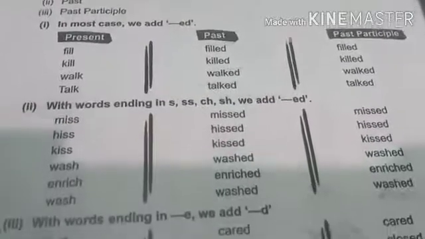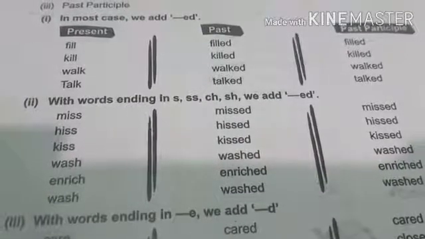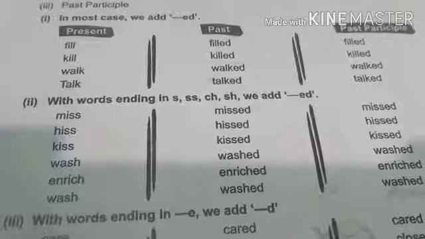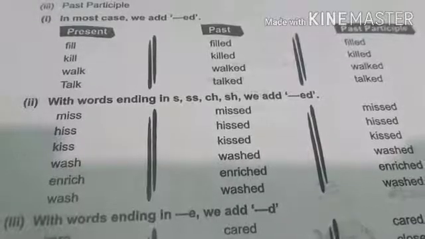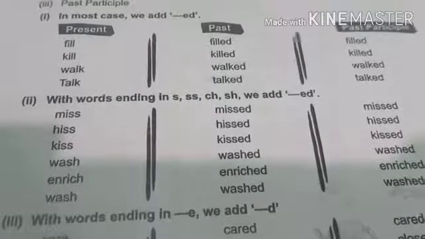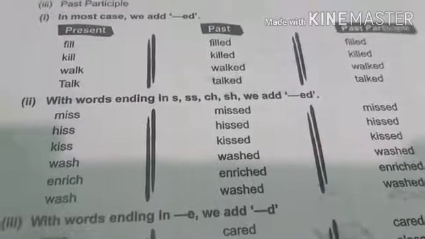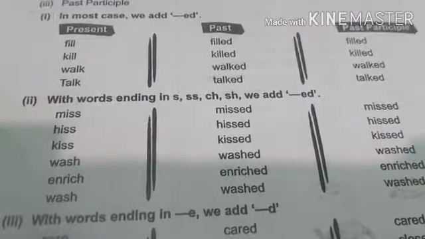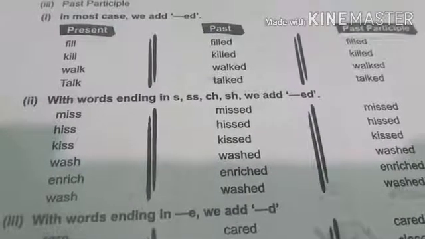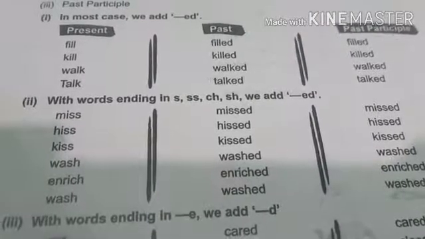Now let us see where we use S, sh or ch sounds. Where the sound comes at the end, we add ed to it, like miss. There is a double S at the end and the sound is like miss. So in that case, we add ed, that is missed.